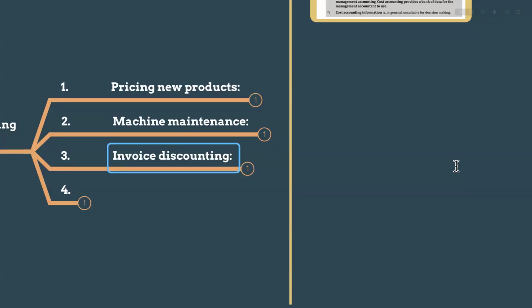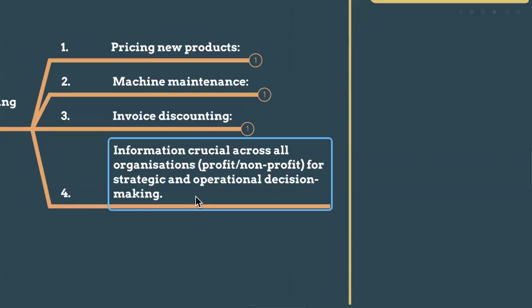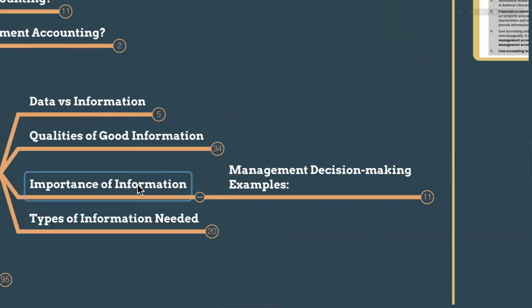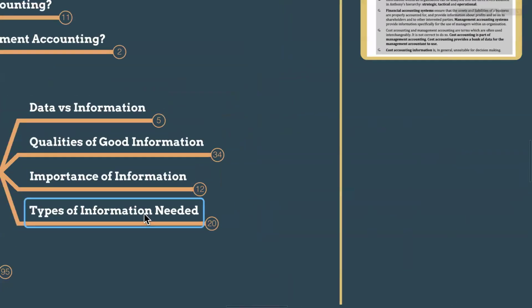I want to depend on other people's consultancy. I need information from external parties. I have to invest the time. I have to learn new things. I don't know about the machines. So we cannot take some decisions in management accounting purely based on monetary values. We have to think about the non-monetary items also. So information is crucial across all organizations, profit or not-for-profit, for strategic and operational decision making. So these are examples of management decision making.